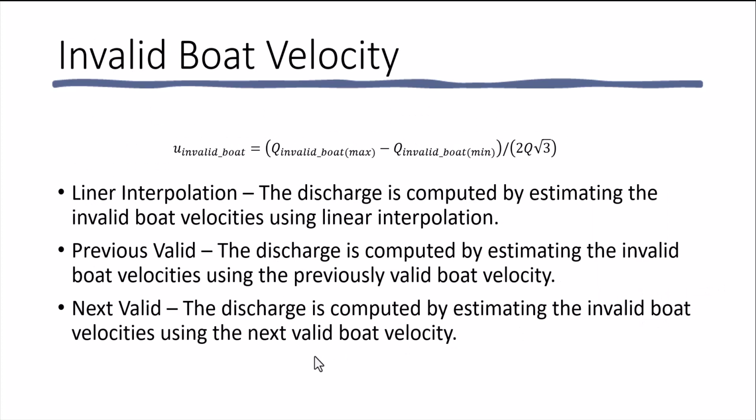Invalid boat velocity, again, uses the rectangular distribution law. It looks at 3 different interpolation options. In the first simulation, the discharge is computed by estimating the invalid boat velocities using the linear interpolation, which is automatically applied in QRevInt. Then the discharge is computed by estimating the invalid boat velocities using only the previously valid boat velocity. And finally, the discharge is computed by estimating the invalid boat velocities using only the next valid boat